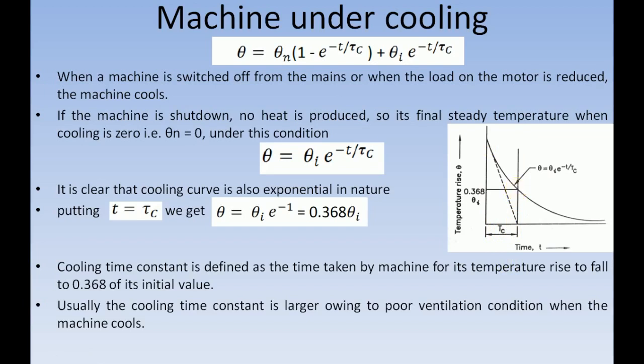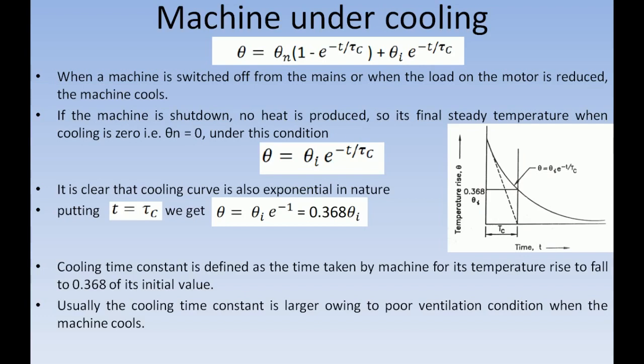So you can define the cooling time constant as the time taken by the machine for its temperature to fall from initial value to 0.368 times its initial value. Initial value is indicated as theta i, that is the initial temperature rise over the ambient medium.